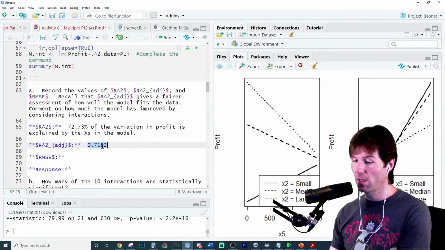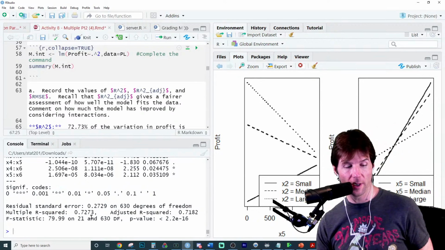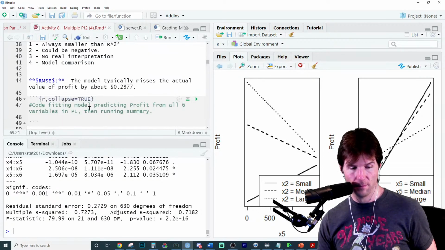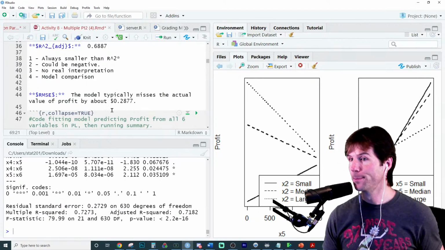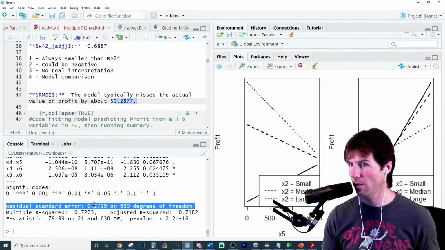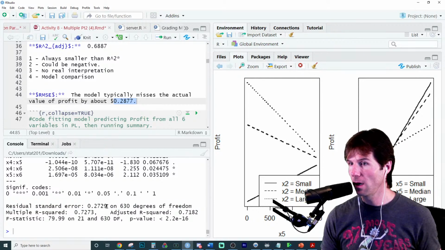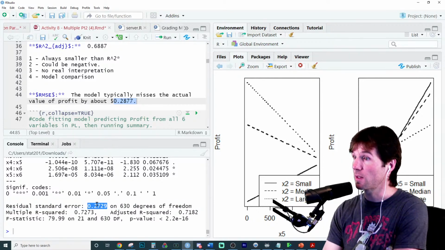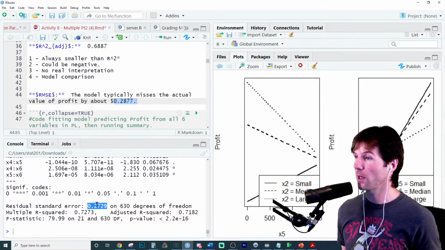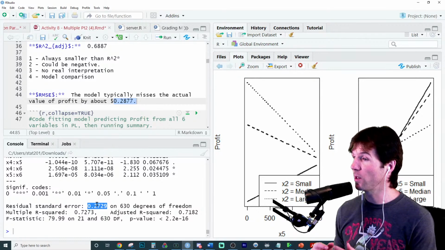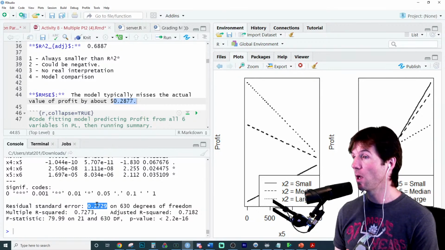And then we can also compare the typical miss, and it's lower. Here's the typical miss here. Here's the typical miss here. I think we can select them both. Yeah, there we go. You just have to select the top one first. The second model, which is seen on the bottom, has a lower typical miss, which says to us that the second model is better. So the second model is doing a better job via R-squared adjusted, which we can use to compare models of different size. Also, we can use the residual standard error.